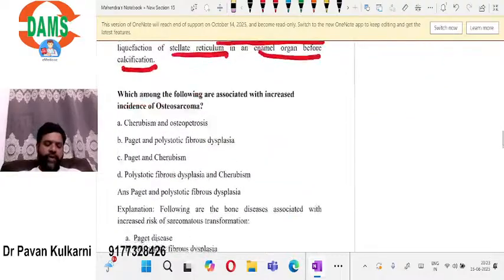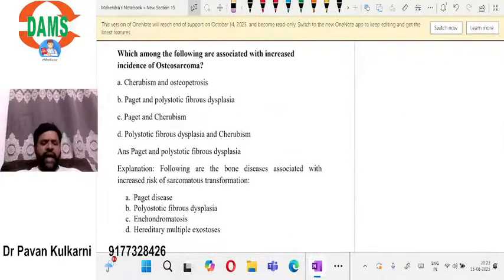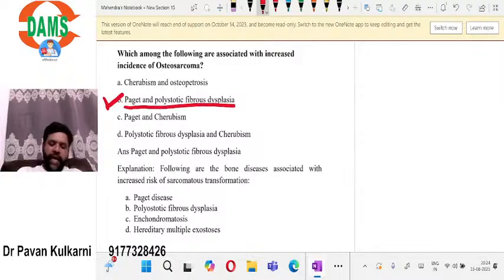Now let us move on to the next question. Which of the following are associated with increased risk of osteosarcoma? All of us know that osteosarcoma is a malignancy of bone. So typically Paget disease and polyostotic fibrous dysplasia are the two important conditions which are associated with the increased risk of osteosarcoma.